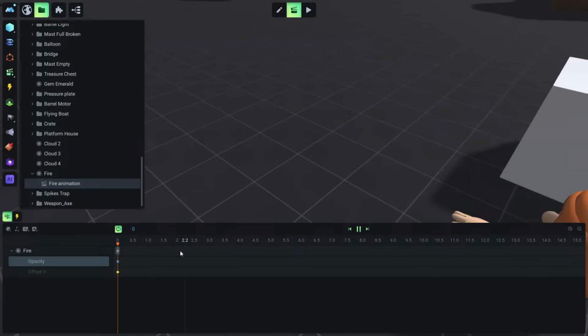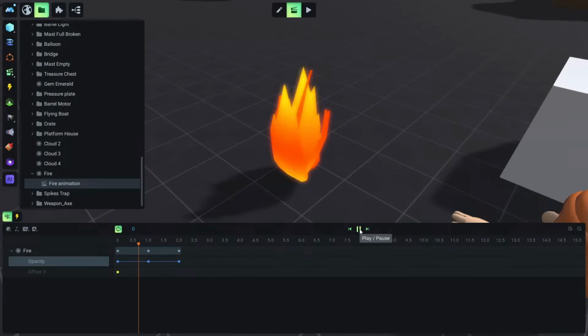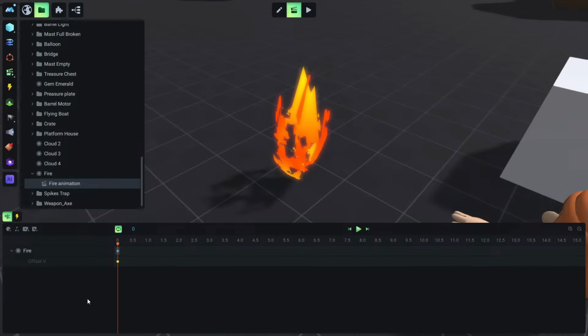We can also make it something like absolute values, not origin. Let's say 50 opacity, and we want to go to 100, and then we want to go to 0. If we play now, you will see it go to 100 and 0, and because it's a loop, it's repeating this process. What was the second part of the question, please?